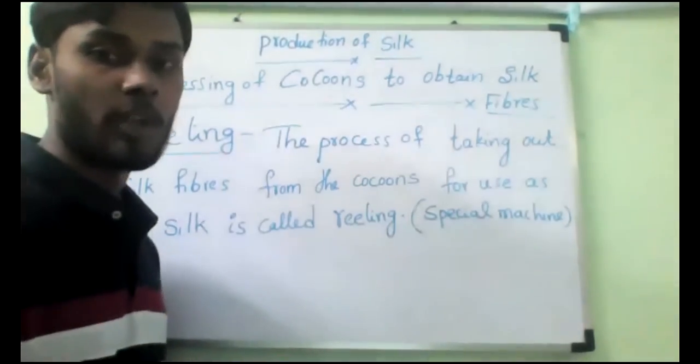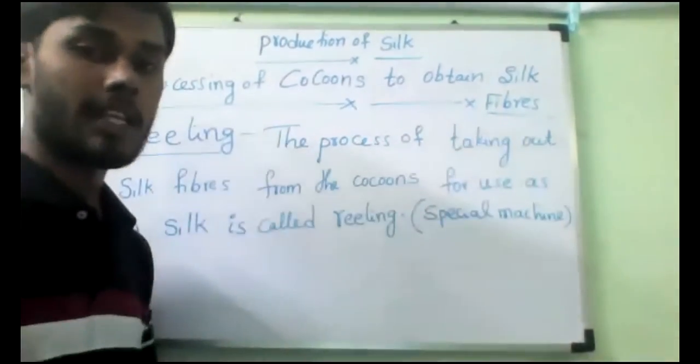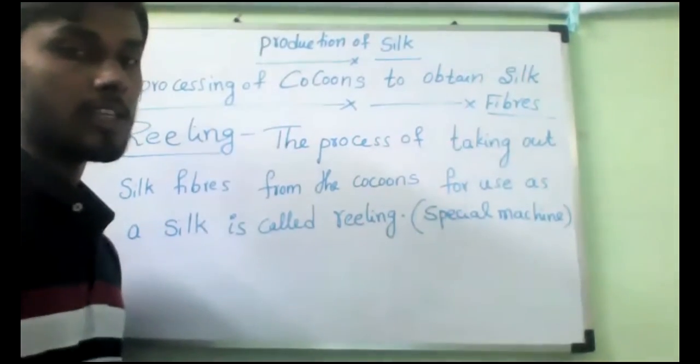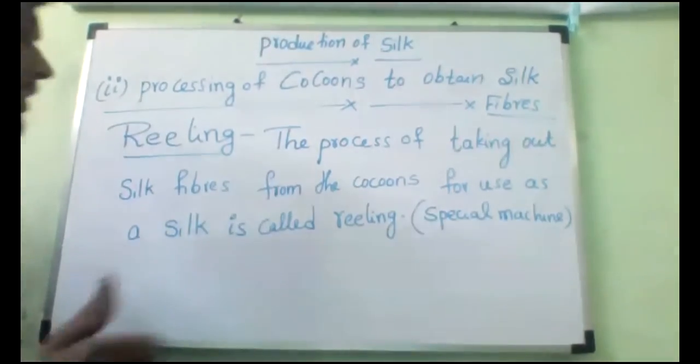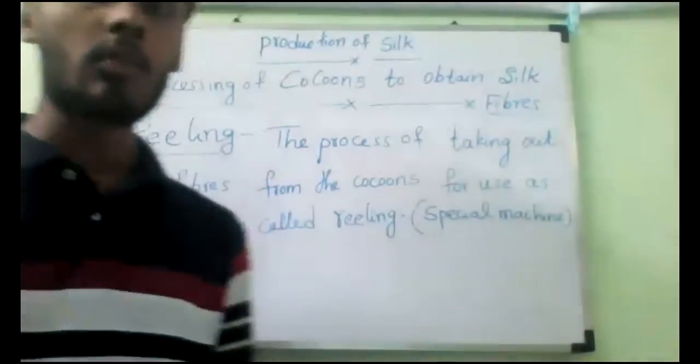So now we have silk fiber. We have got the long silk thread, which is called silk fiber. That process is called reeling. So the second stage is over. Now we have silk fibers, so after that, what do we have to do?